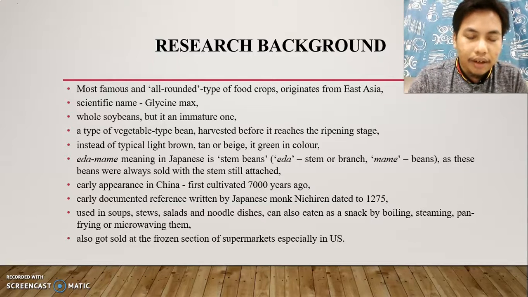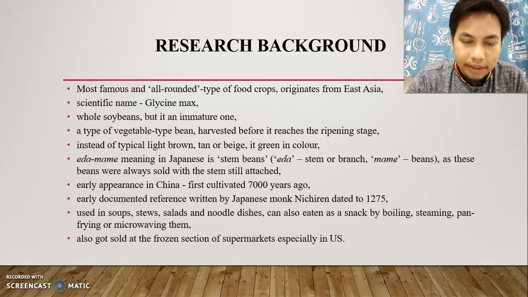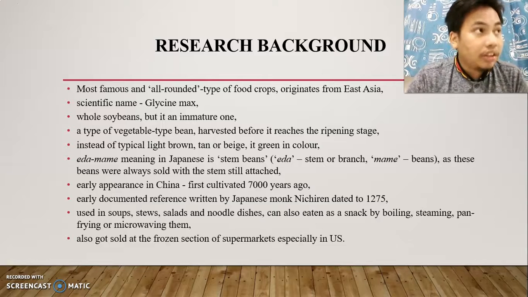The early appearance of edamame is in China. It was first cultivated 7,000 years ago. An early documented reference, written by the Japanese monk Nichiren, dates to 1275. It was used in soup, stew, salad, and noodle dishes. It can also be eaten as a snack by boiling, steaming, pan frying, and microwaving. It is also sold in the frozen section of supermarkets in the US.